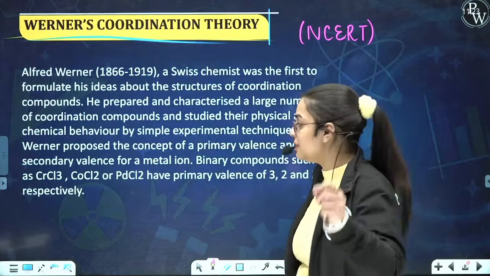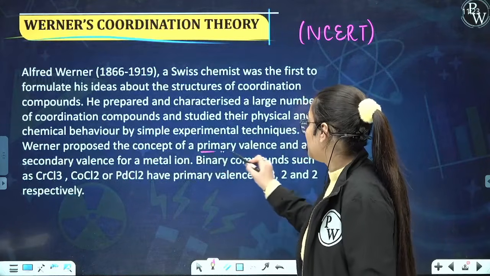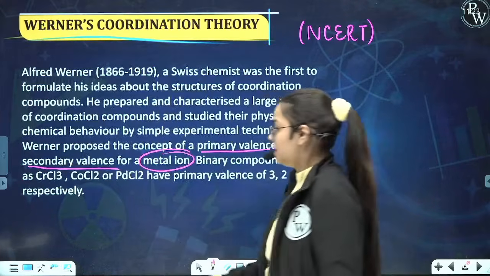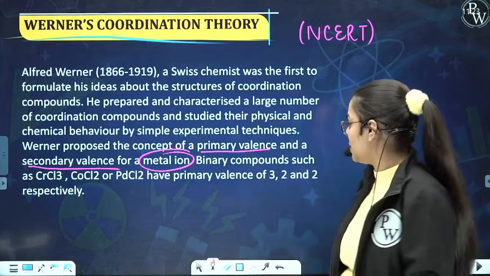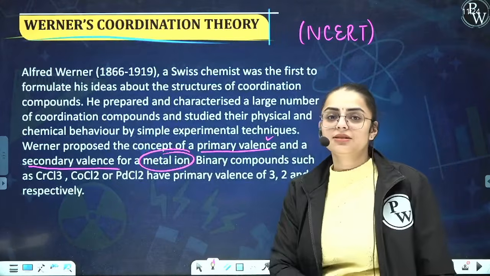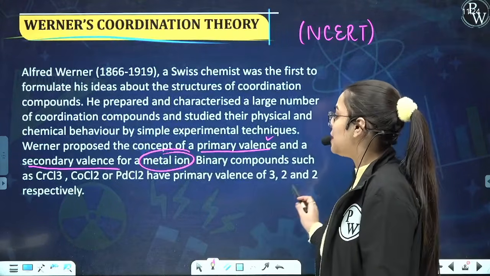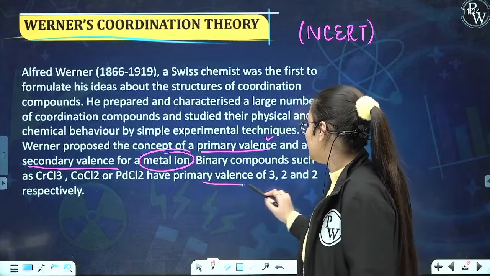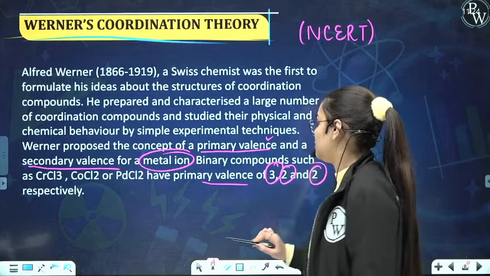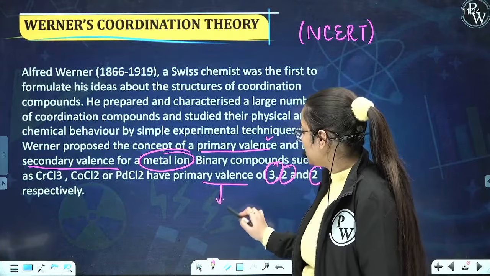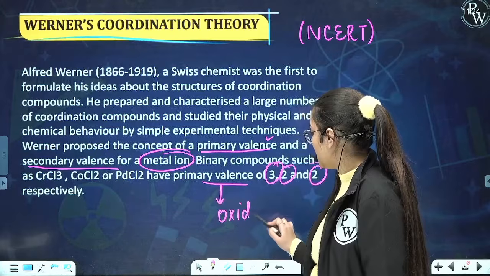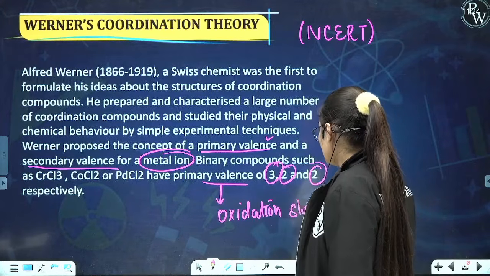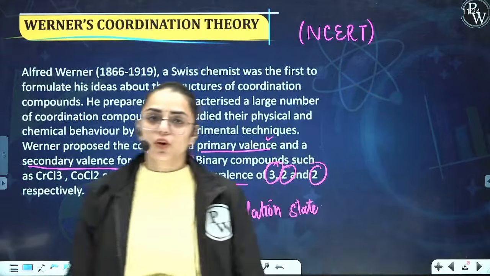Now, Werner proposed the concept of primary valency and a secondary valency for whom? For the metal ion. Two kinds of valency he explained to us. One is the primary valency and the second one is the secondary valency. Now see, binary compounds such as CrCl3, CoCl2 and PdCl2 have primary valency of 3, 2, 2 respectively. What is primary valency? Ma'am, primary valency is the oxidation state. Is what? Is the oxidation state. So you can calculate the oxidation state for all of these three over here.